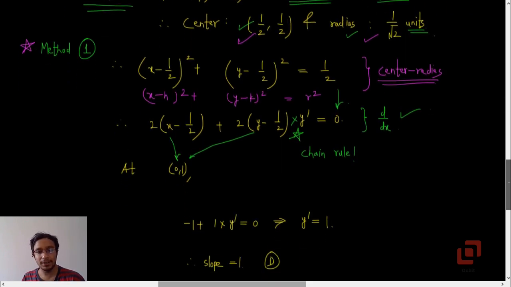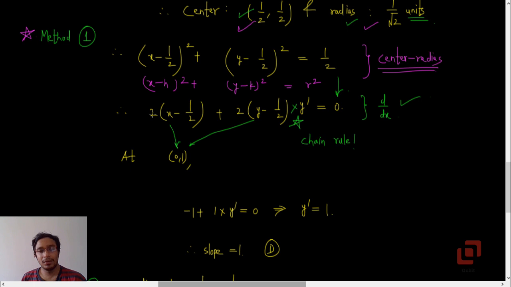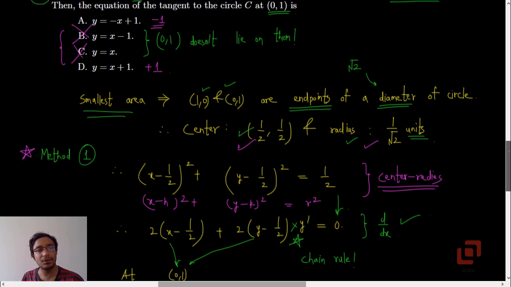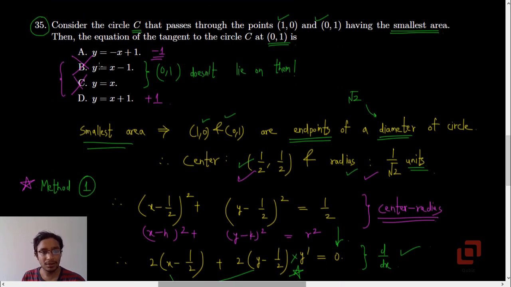So we will now get 2(−1/2) plus 2(1 − 1/2), or 2(1/2), or 1, times y' equal to 0, which implies that y' is 1, or dy/dx is 1, or slope of the tangent is 1, hence option D, because option D was y = x + 1 and option A is y = −x + 1. So it is D.